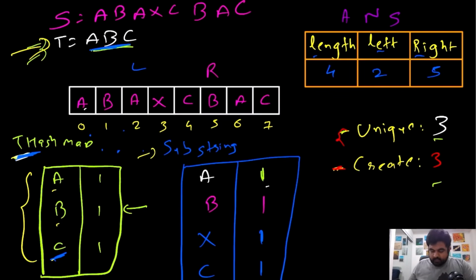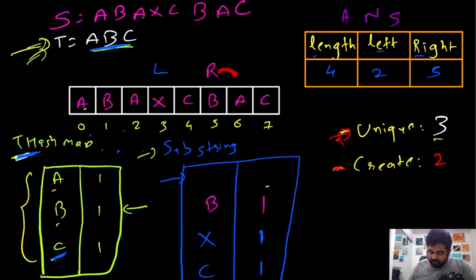Now again we are going to update our left value, because we have already found the answer. So now left comes over here, which means we will have to reduce the value of a. So a is now 0, so there are no occurrences of a. Because there are no occurrences of a in this new substring, we have only created 2 of the 3 unique characters that we need. In this substring from position 3 to position 5, we only have c and b, we don't have a.